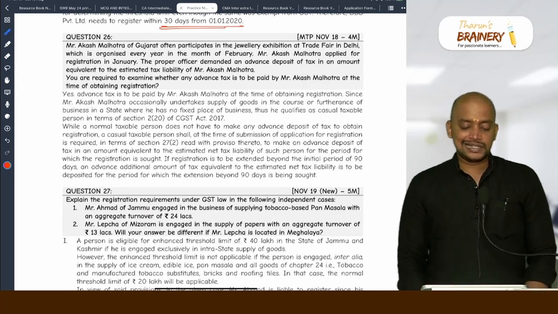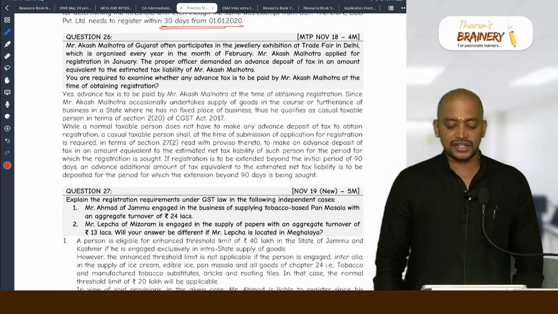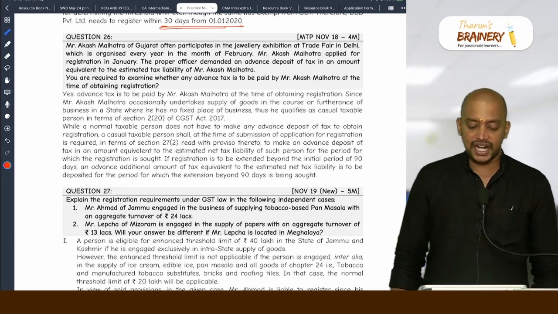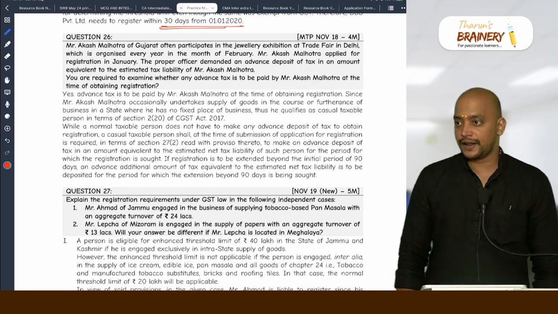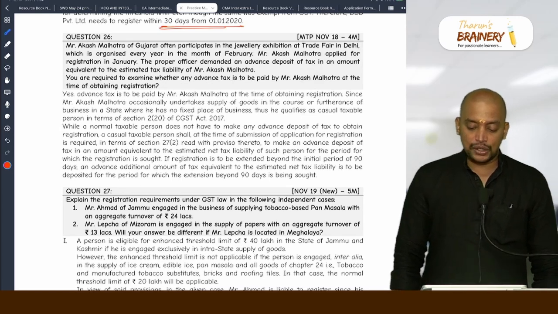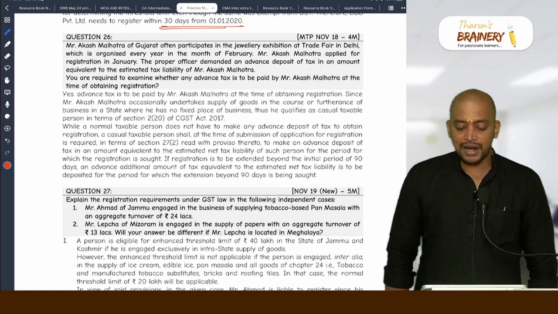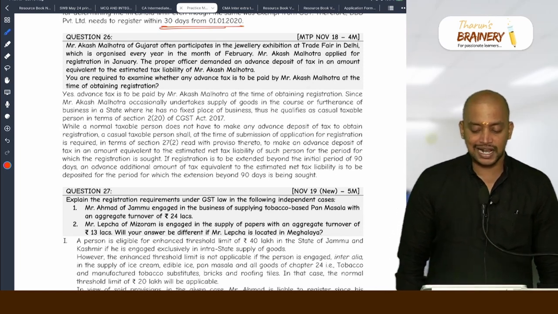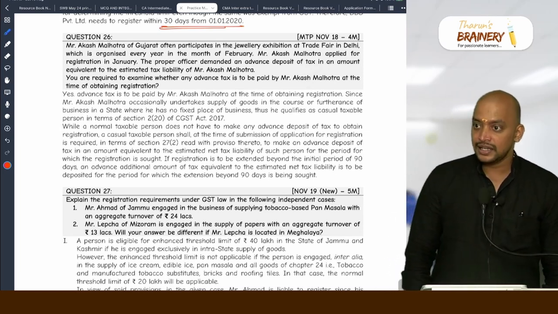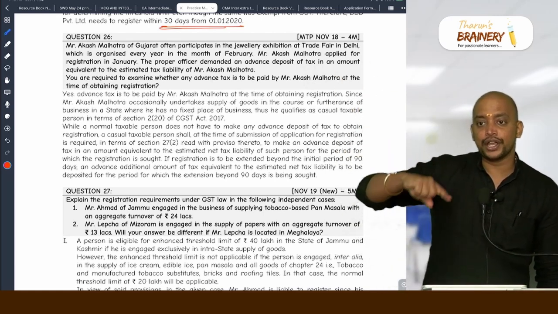Question 26. Mr. Akash Malhotra of Gujarat often participates in the jewellery exhibition of trade fair in Delhi, which is organized every year in the month of February. Mr. Akash Malhotra applied for registration in January. Proper officer demanded an advance deposit of tax equivalent to estimated tax liability. Yes, because he is going to Delhi. He is from Gujarat. He is going to Delhi.